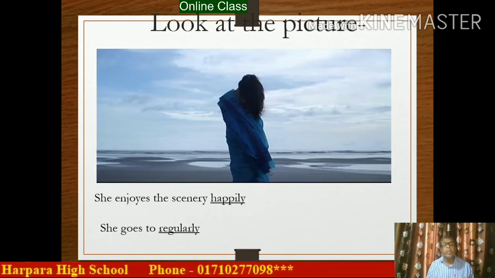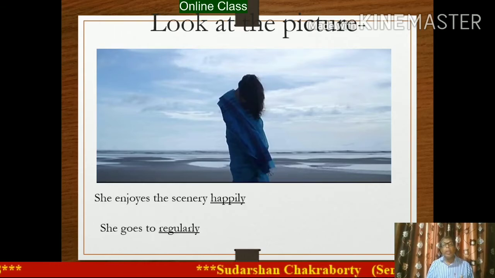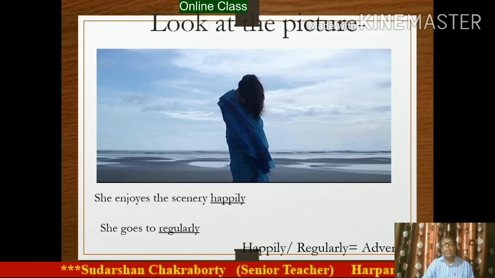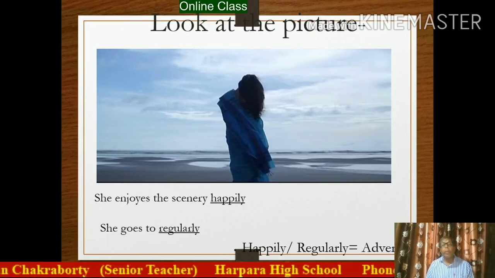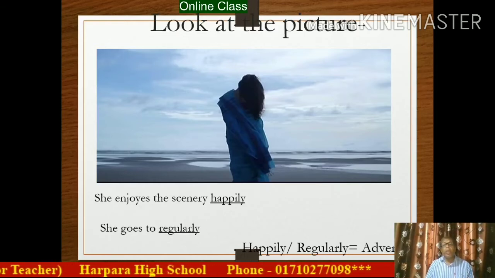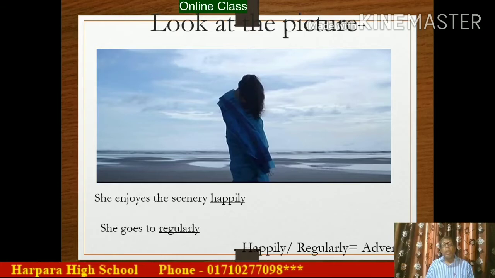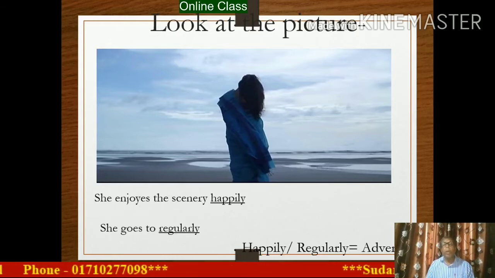Number two sentence: she goes regularly. So in these sentences, there are two words, happily and regularly. What is this? This is an adverb. So what is adverb? Adverb is a word which modifies noun or pronoun.